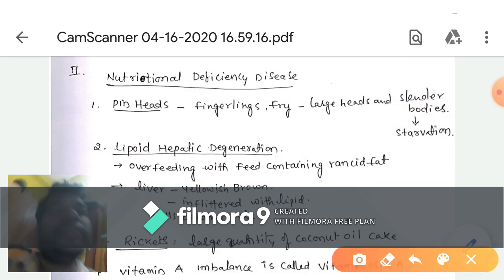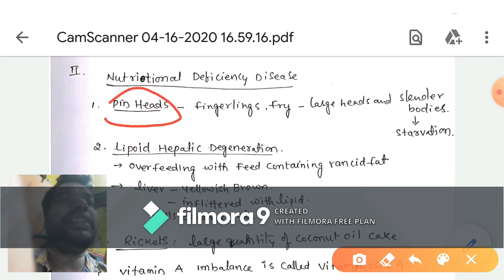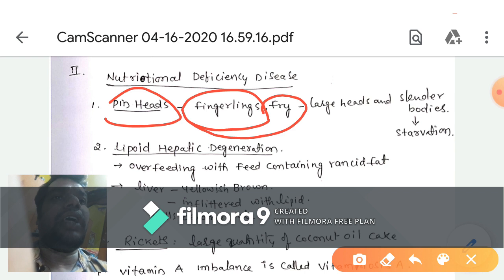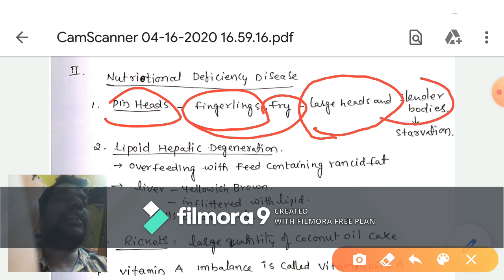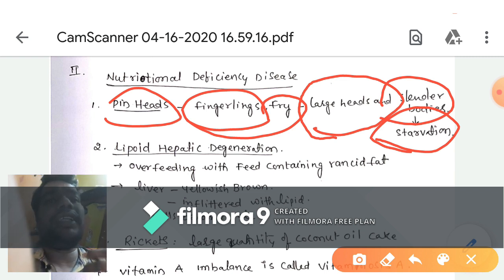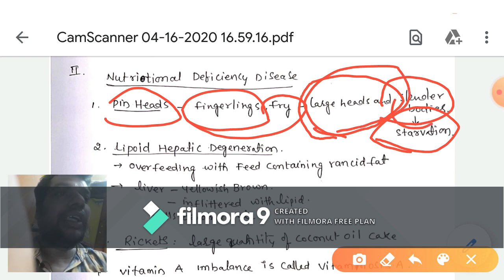The first one, pinheads. Fingerlings or fries are affected by this disease when they have larger heads and slender bodies due to starvation. When the starvation condition increases, their heads become large and the body becomes slender.